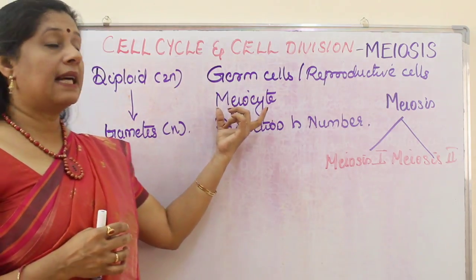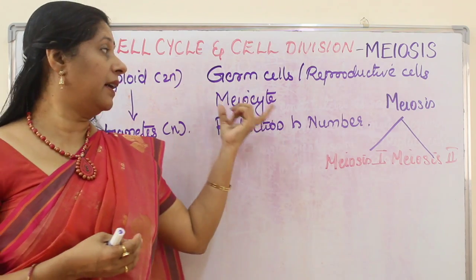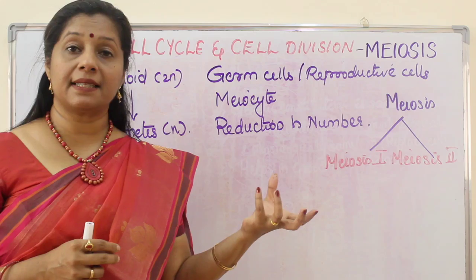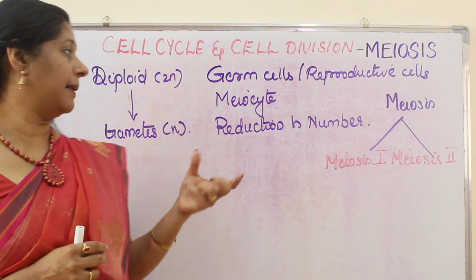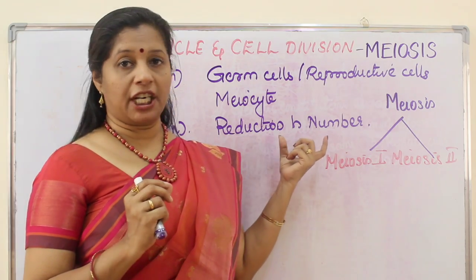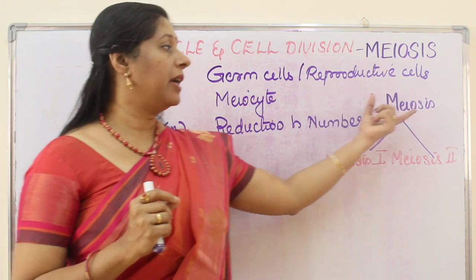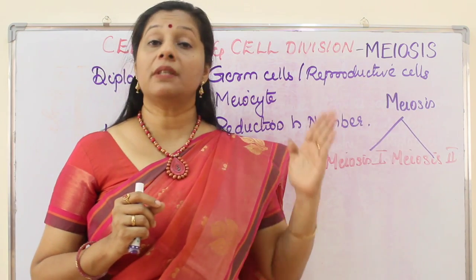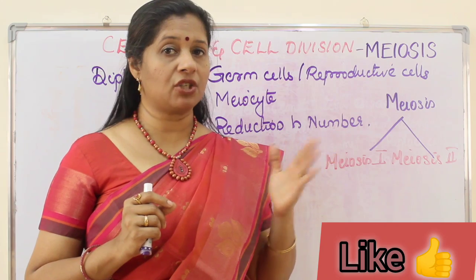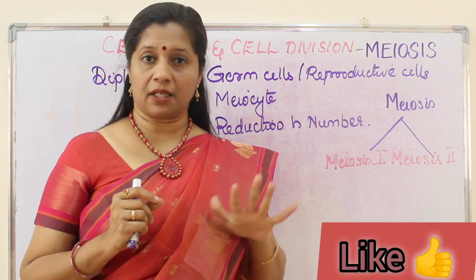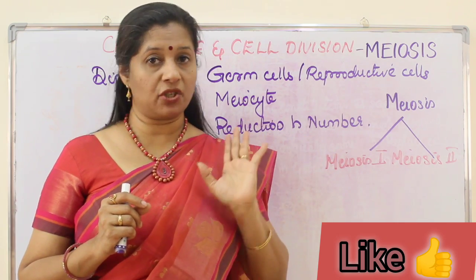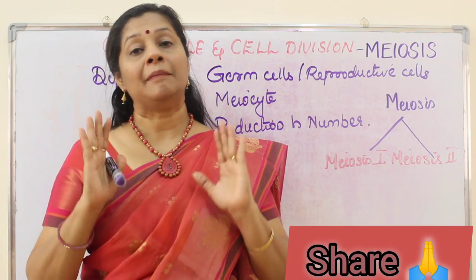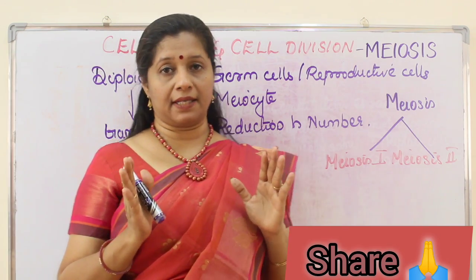Now, the cells which undergo meiosis are called meiocytes. Meiocytes are present in the sex organs like the testis in males and ovaries in females, and this reduction in number happens, as I mentioned. Meiosis is a step which again includes substages. Prior to this, what should happen? The preparatory stage, or the interphase. The steps are the same. DNA duplication happens during the S phase and the cell is ready for division. We are only focusing on the division phase, that is the karyokinesis, here.